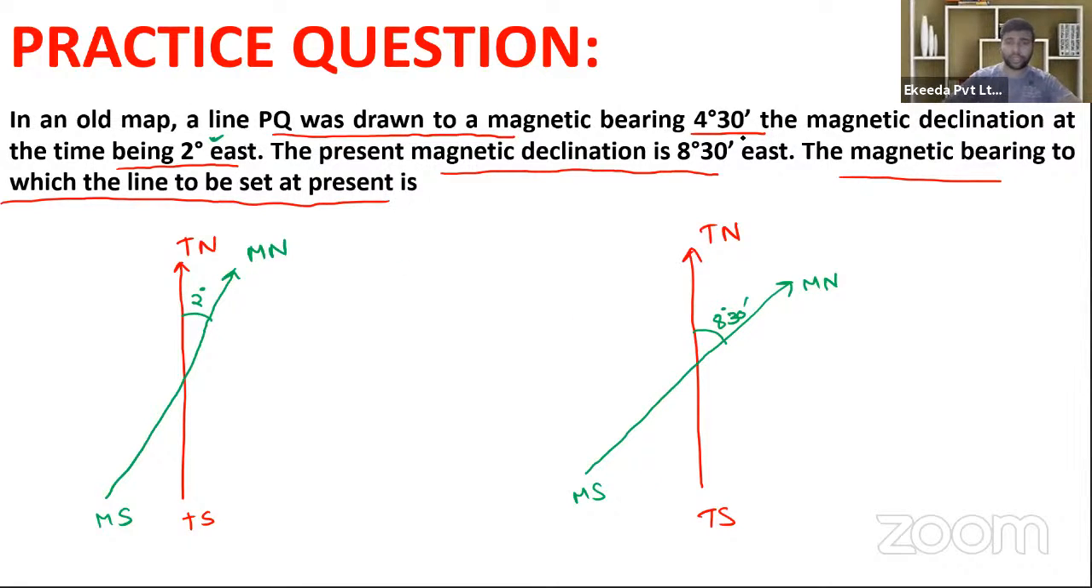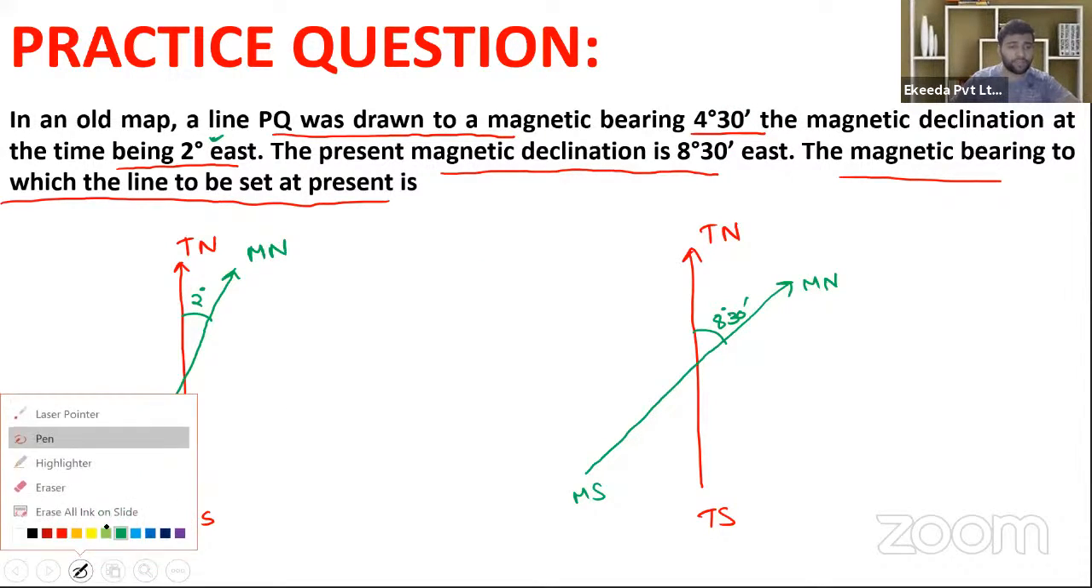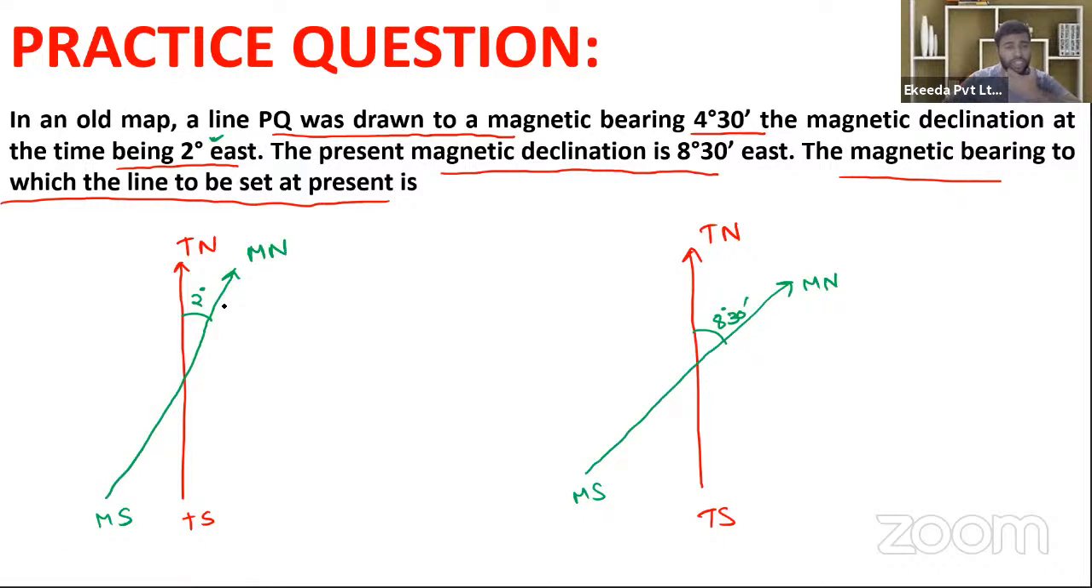Now in old time, the magnetic bearing was given as 4 degree 30 minute. Magnetic bearing is measured from the magnetic north in the clockwise direction. So it will be equal to 4 degree 30 minute. That will be the magnetic bearing of line PQ. This will be the line PQ, and this angle will be 4 degree 30 minute.